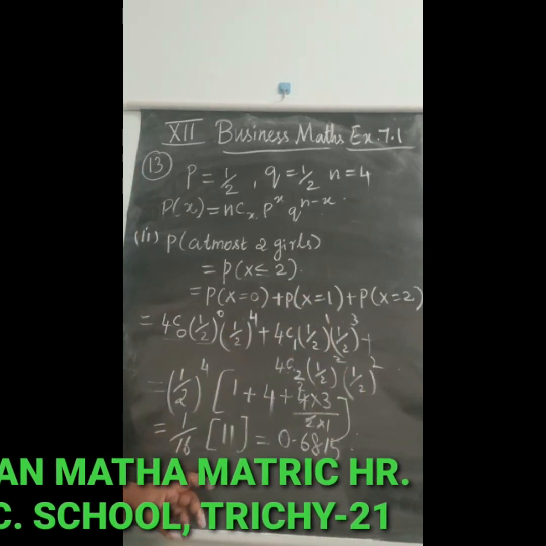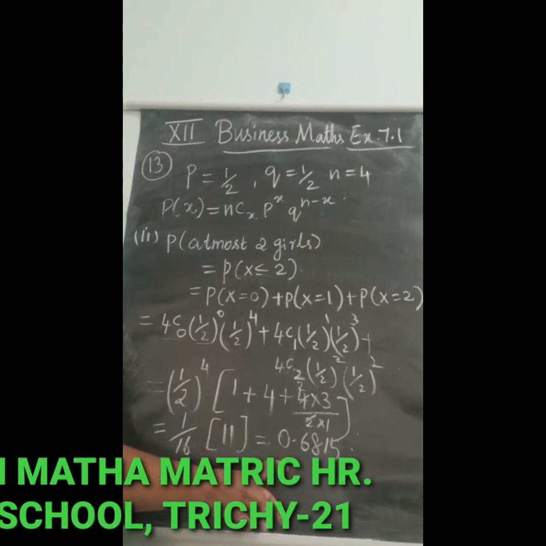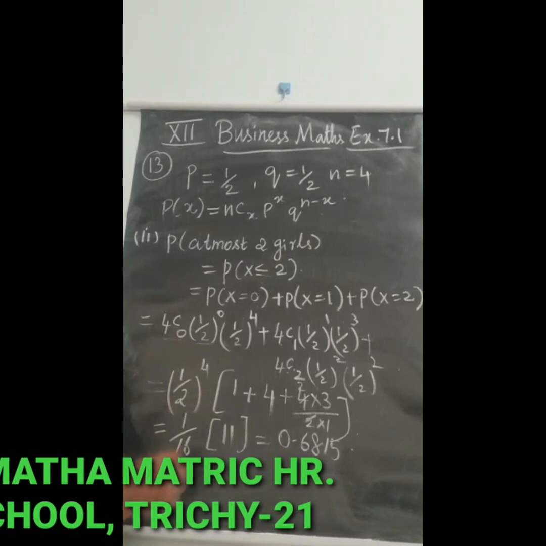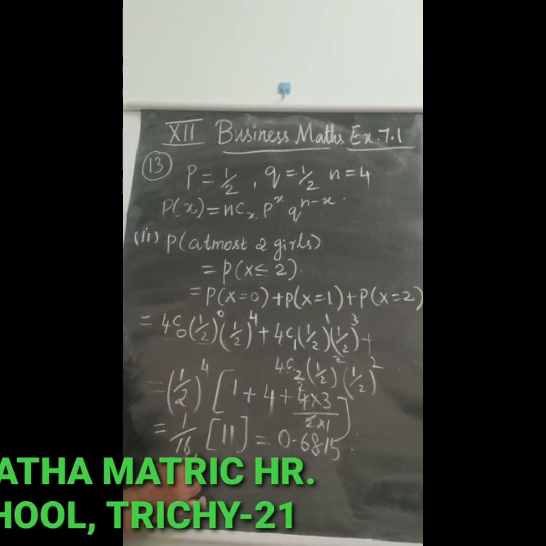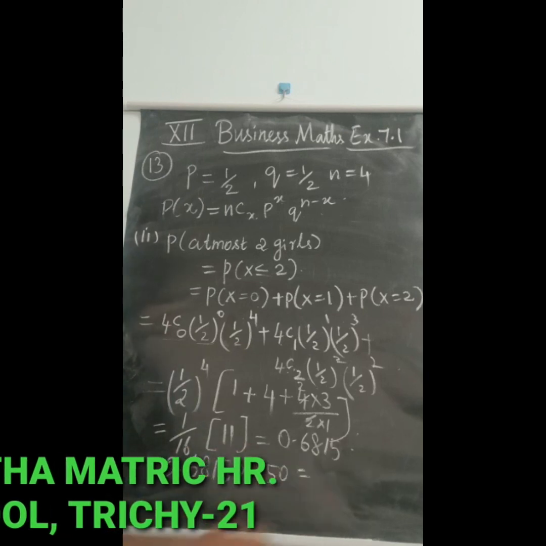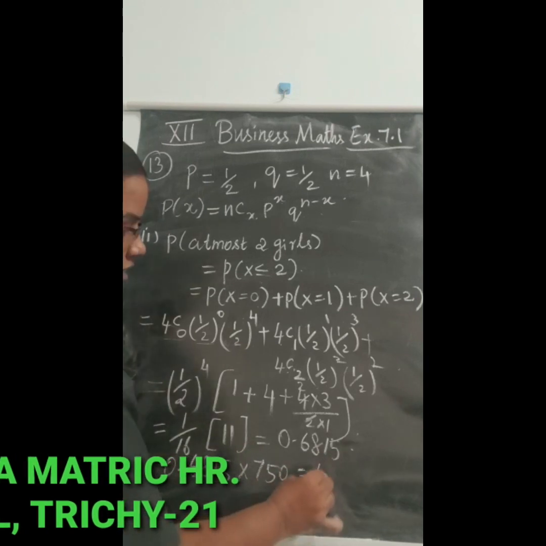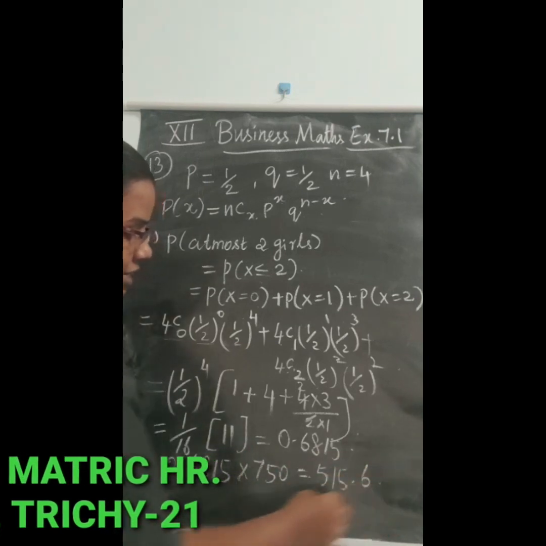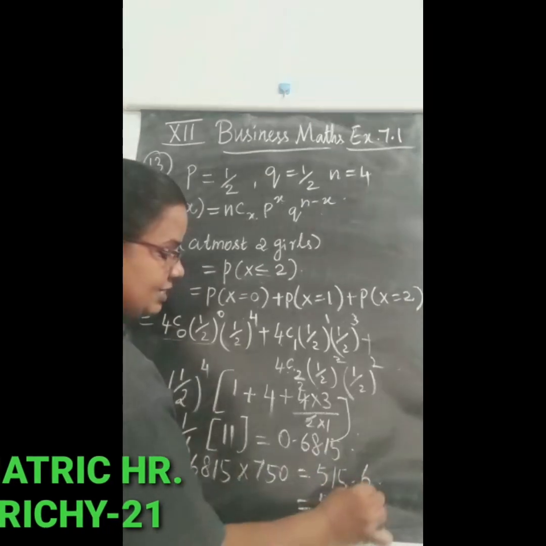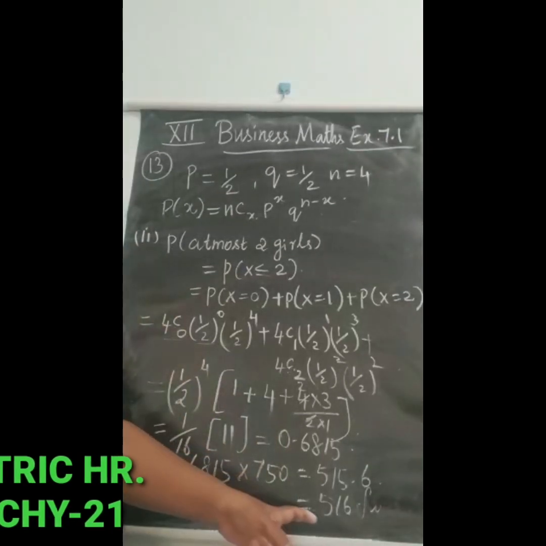This is for one family. So the probability of one family having at most 2 girls is 0.6815, and we have to find it for 750 families. So 0.6815 into 750 we will get 515.6, so we take it as 516 families. At most 2 girls for 750 families is 516.